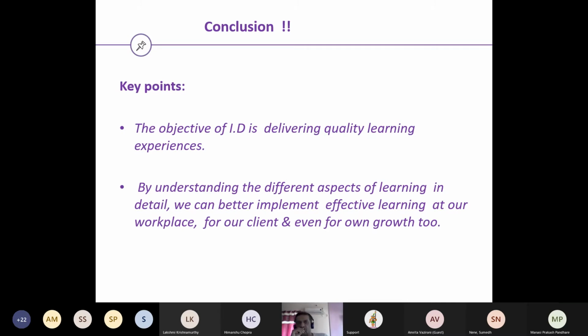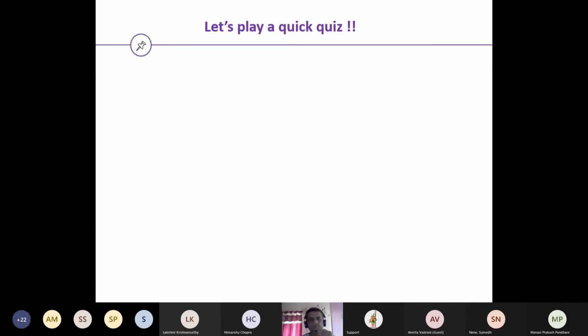The objective of instructional designing is delivering quality learning experiences, and by understanding the different aspects of learning in detail, we can better implement effective learning at our workplace, for our clients, and even for our growth. So I would like to repeat this. By understanding the different aspects of learning in detail, we can better implement this learning at our workplace, for our clients, and even for our own growth. I want to emphasize the last part, even for our growth. So it is equally important to understand.